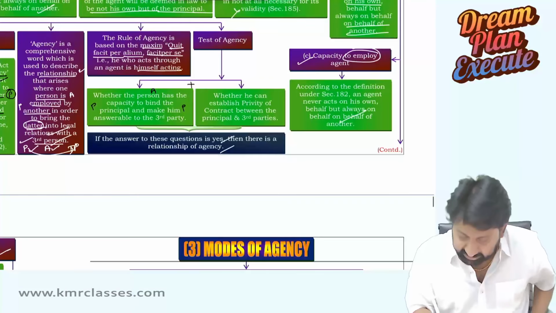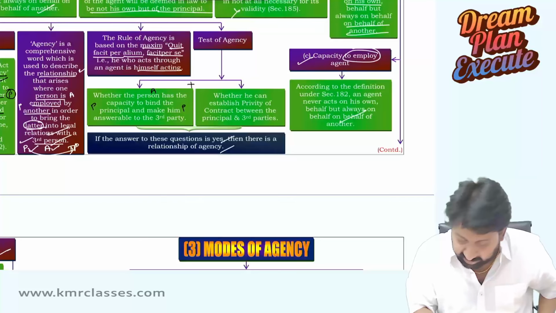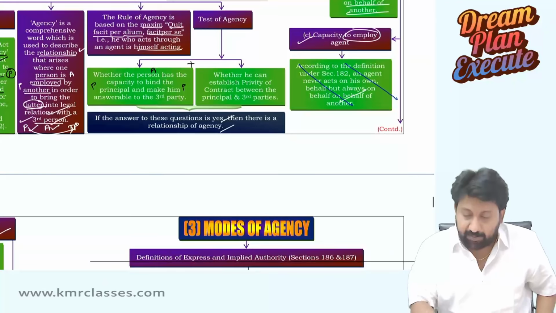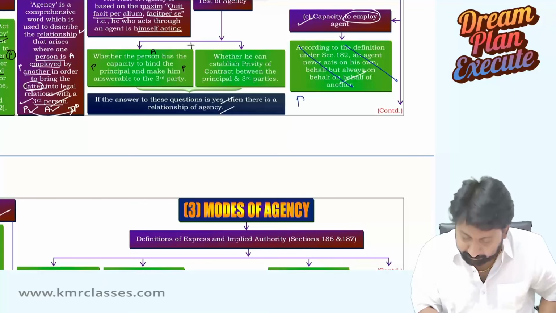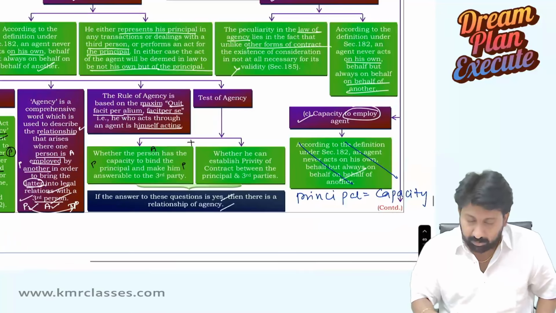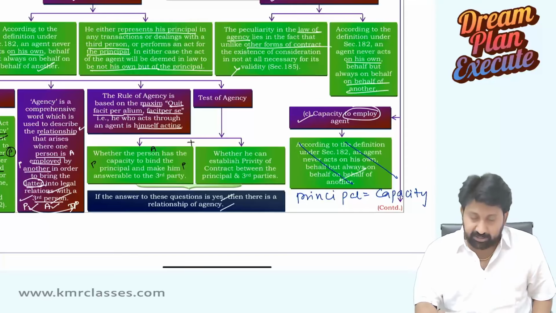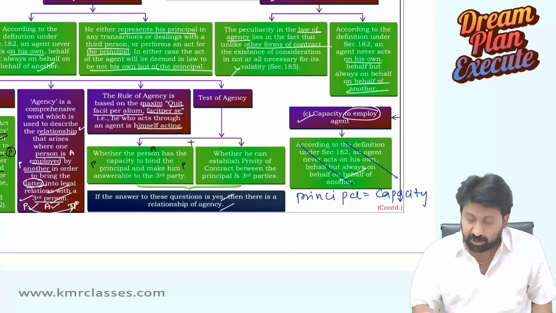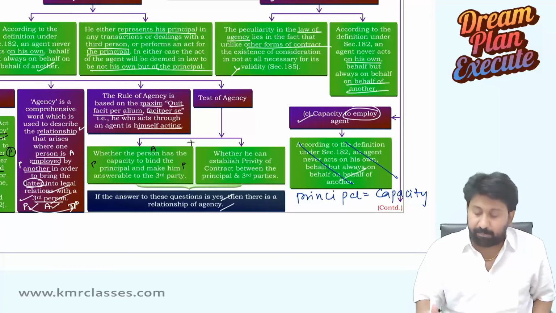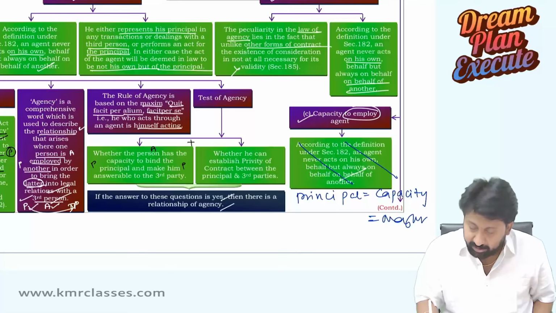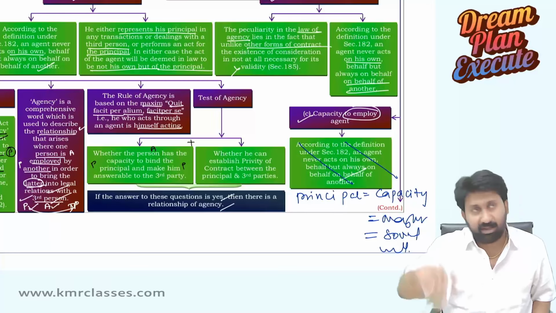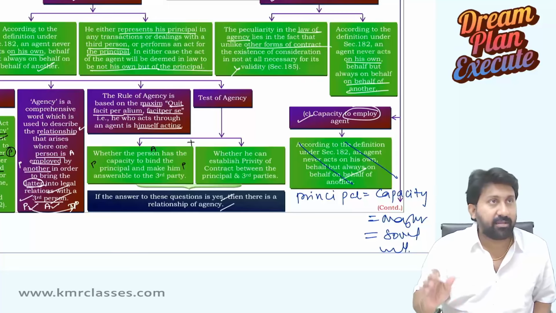Sorry, this line you have to change here. By mistake, it was rewritten the same way. Capacity to employ an agent. The principal should have a capacity. Who should have a capacity here? The principal should have a capacity to do that. So the principal should be a major, the principal should be of sound mind. All these points should come. By mistake it was there. I changed it in the original charts already.